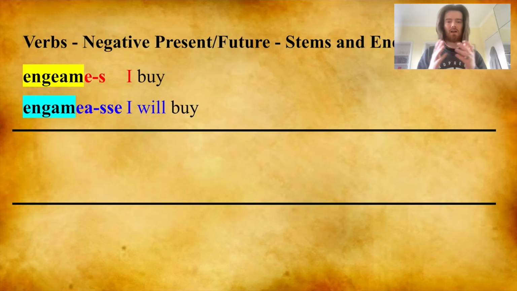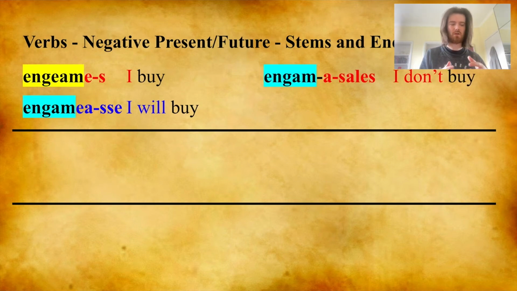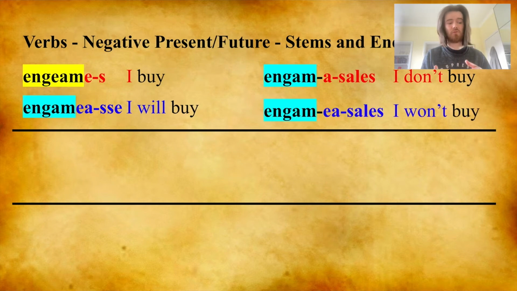Well, as ever, consonant subclasses are a little bit more complicated. So let's take engeames, I buy, engameasse, I will buy. Engeames has the broken vowel, engameasse has the unbroken vowel. The negative present has the unbroken vowel, engamasales, and the negative future also has the unbroken vowel, engameasales. Forming the negative of consonant subclasses of the first conjugation, you will always use the unbroken stem. You will then add a for the present negative, ea for the future negative, and then the negative endings.